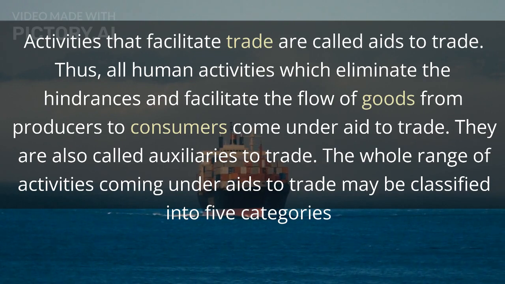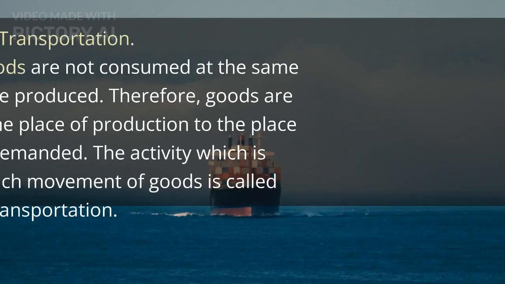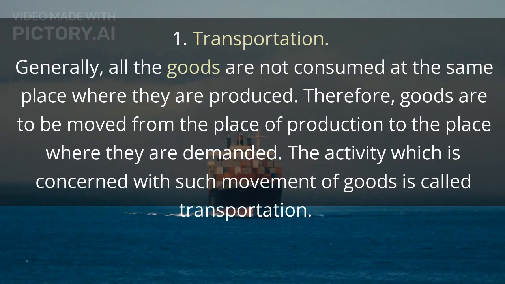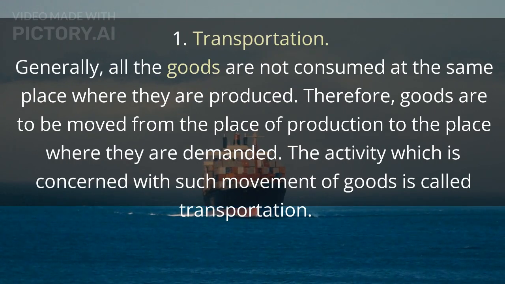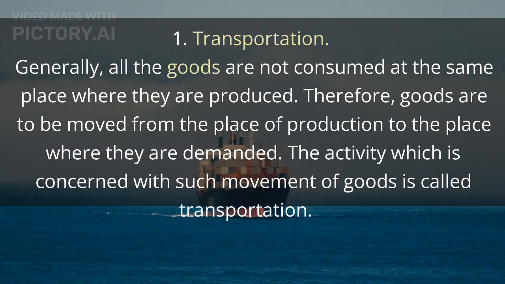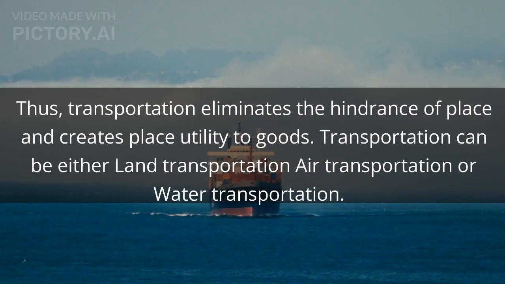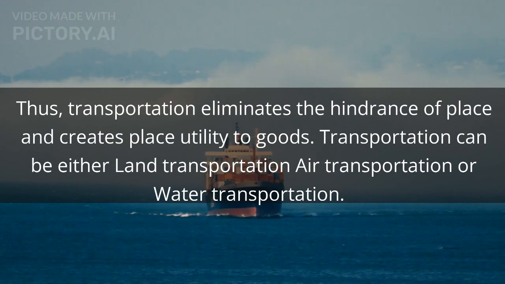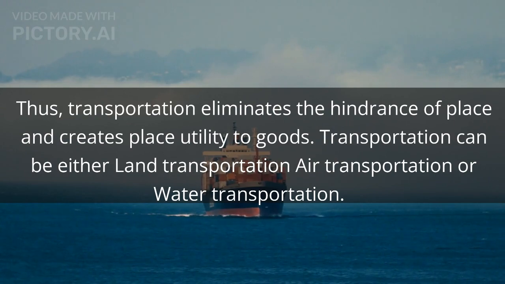The whole range of activities coming under aids to trade may be classified into 5 categories. 1. Transportation. Generally, all the goods are not consumed at the same place where they are produced. Therefore, goods are to be moved from the place of production to the place where they are demanded. The activity which is concerned with such movement of goods is called transportation. Thus, transportation eliminates the hindrance of place and creates place utility to goods. Transportation can be either land transportation, air transportation, or water transportation.